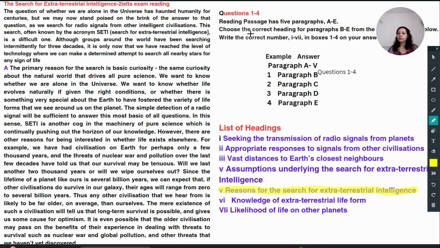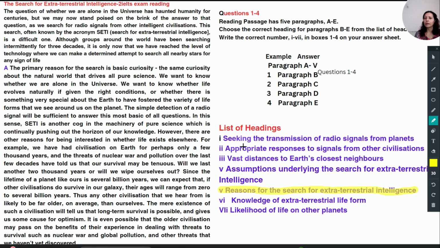As you know, list of headings questions are there, and we have to find answers from B to E. And how to do this list of headings: we will read these list of headings one by one, try to understand the meaning, as well as come out with the keyword strategy. Okay, let's read it. Seeking the transmission of radio signals from planets.